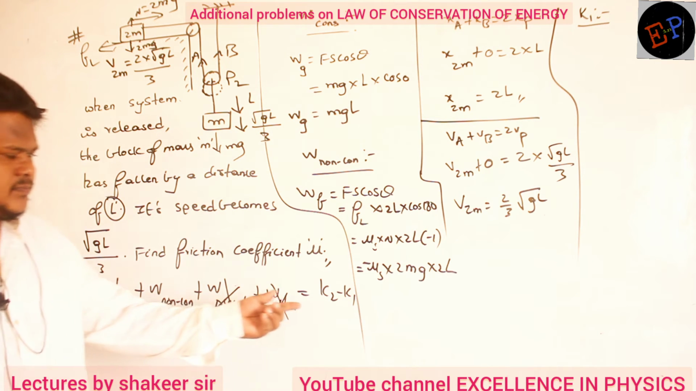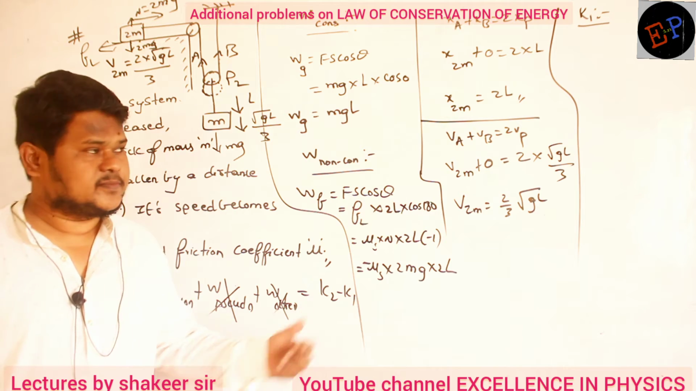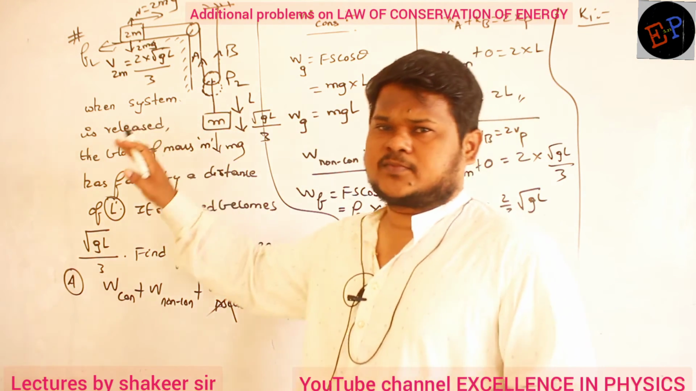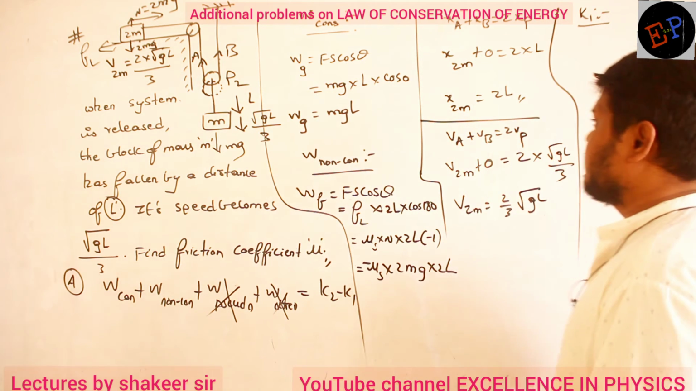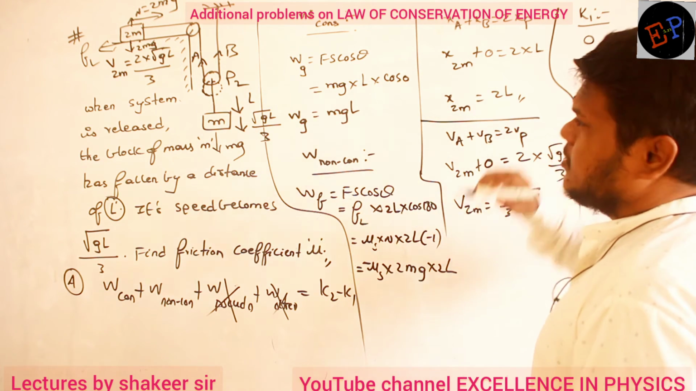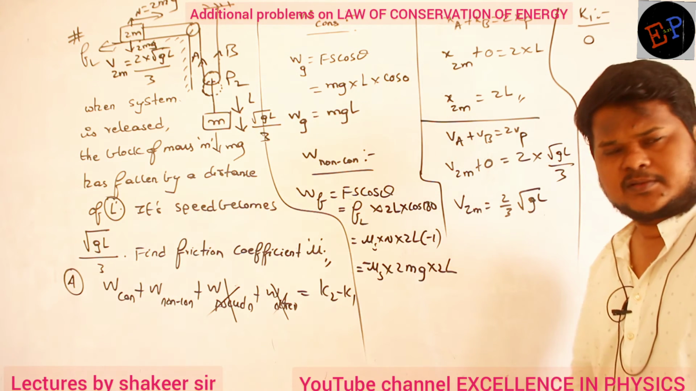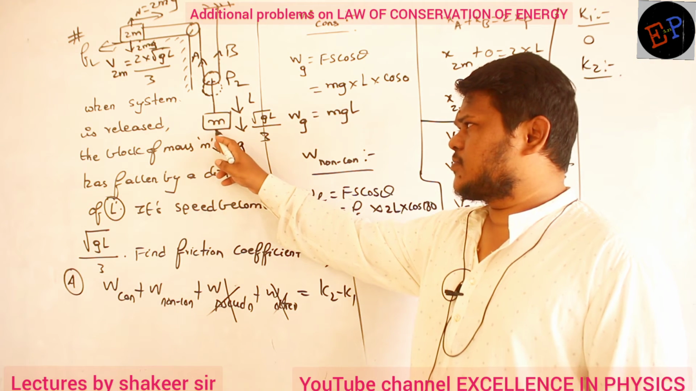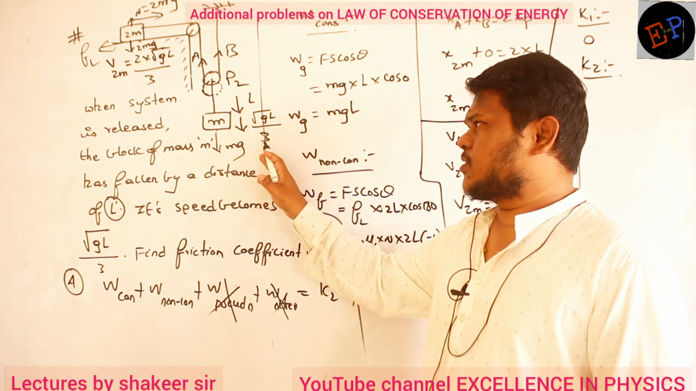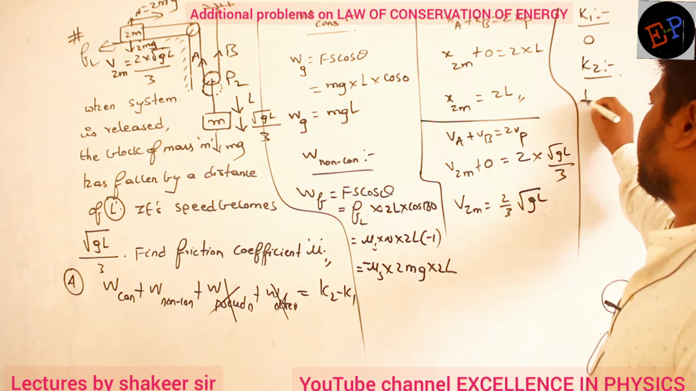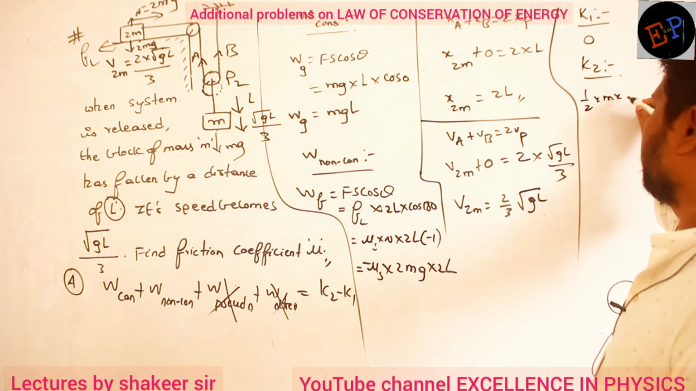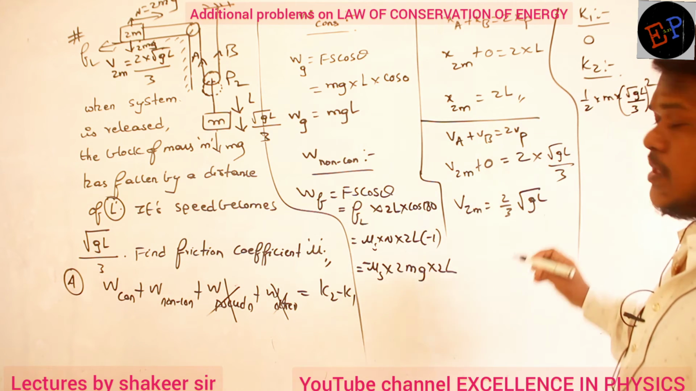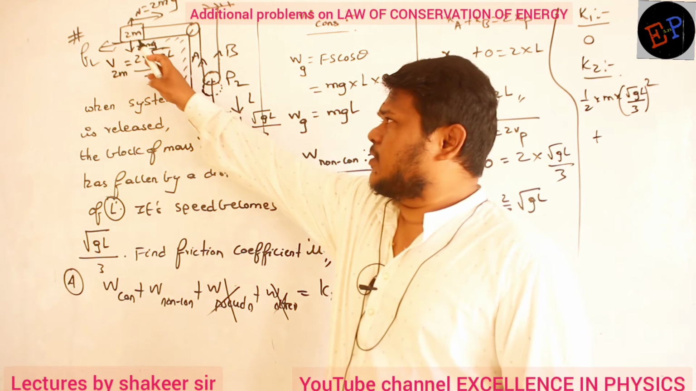Next we will calculate the initial and final kinetic energies. Clear? Initial kinetic energy is 0, because when I release this system, the total system was at rest. So therefore kinetic energy of the first body is also 0, kinetic energy of the second body is also 0. Final kinetic energies. So what is the final velocity of this mass? Final velocity is root gl by 3, no? So therefore half into mass into velocity square. Velocity is root gl by 3 whole square. Clear now? And by this time this 2m also will have some velocity, no?